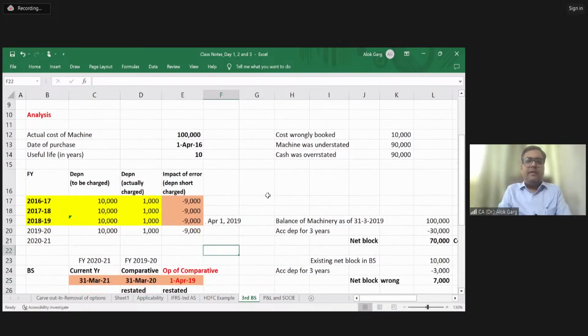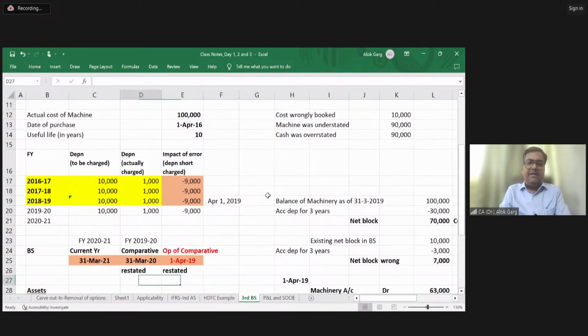So friends, if the current year is 2021, what is my balance sheet date? It is 31st March 21. What is my comparative year? 19-20. What is my comparative balance sheet date? 31st March 20. What is my opening of the comparative? It is 1st April 2019. 1st April 2019 is technically 31st March at 12 o'clock at night. 31st March 19 is equal to 1st April 19. But the only difference is that the 31st March 19 number, which was already filed and published, was a wrong number. The 1st April number should be the right, corrected number, right?